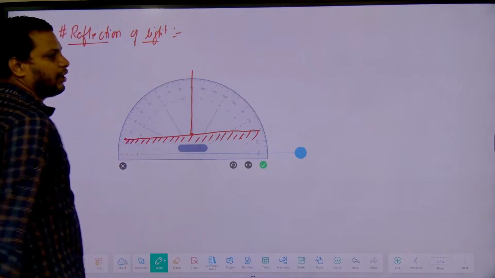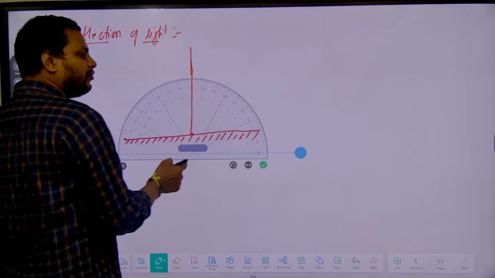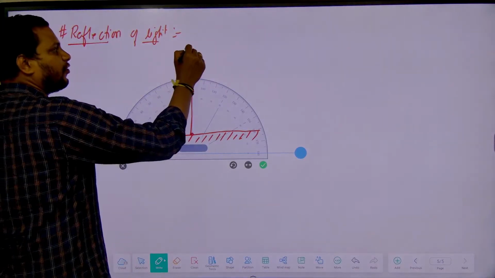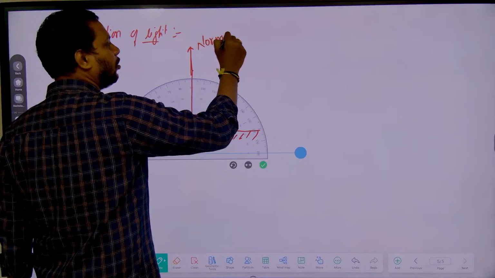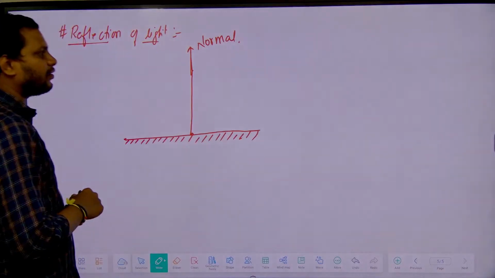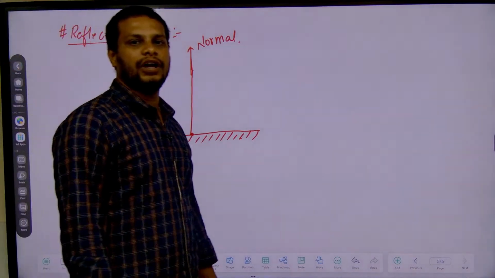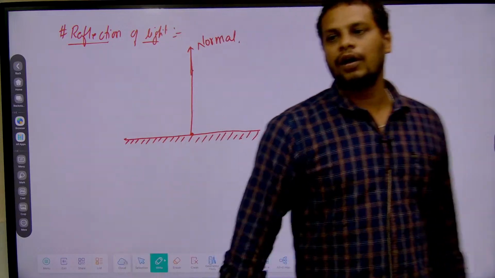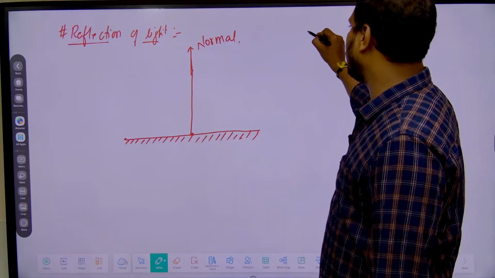Okay, from that point I'll draw a perpendicular line like this. The line which we drew perpendicular to the surface is called a normal. So what do you mean by normal? Normal is nothing but the line which is drawn perpendicular to the surface of a mirror or any optical instrument.